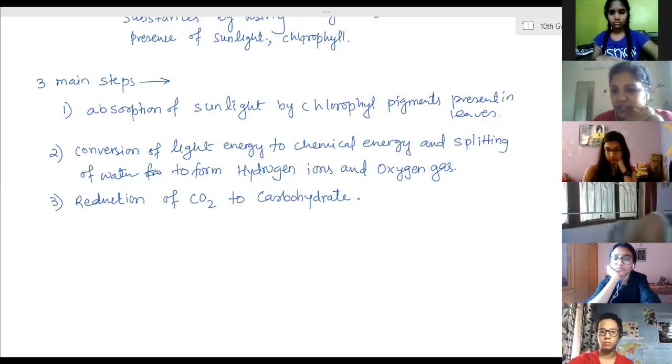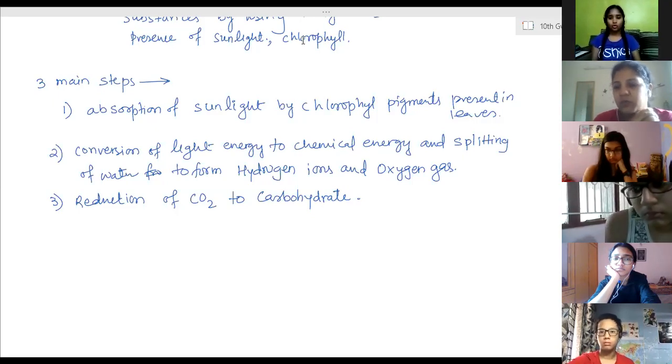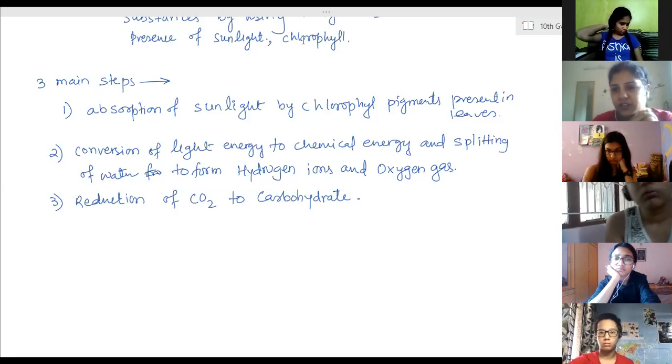It is done by breaking them. It's not a chemical process. It is a physical process of breaking the larger molecules into smaller ones. So bile juice will break that. That is what we call emulsification of fat. As well, bile consists of some alkaline material, so due to the addition of those alkalis, the food medium becomes alkaline.